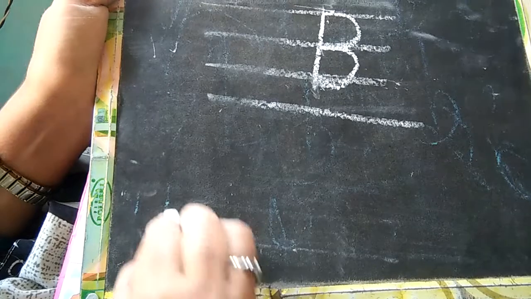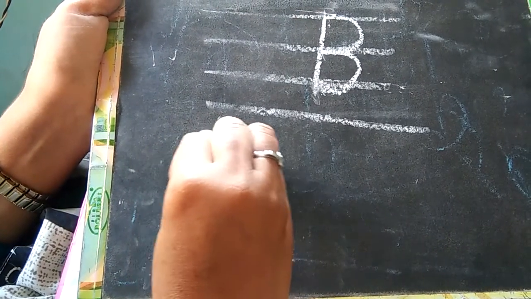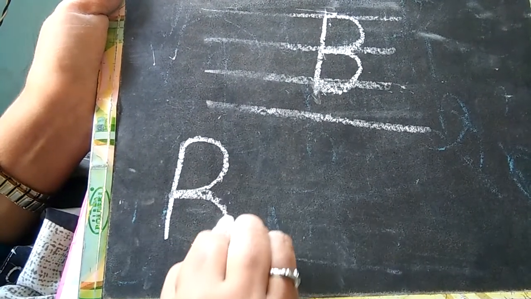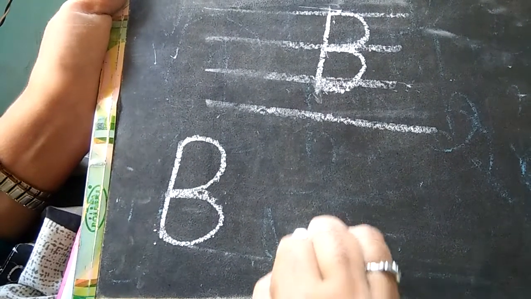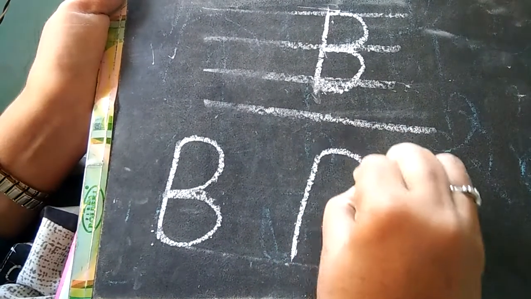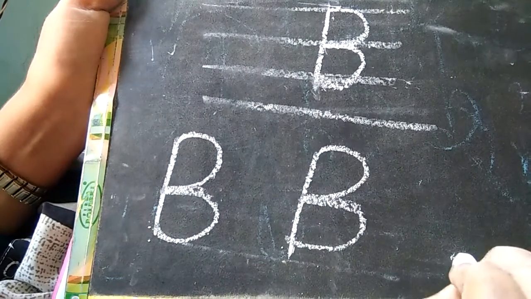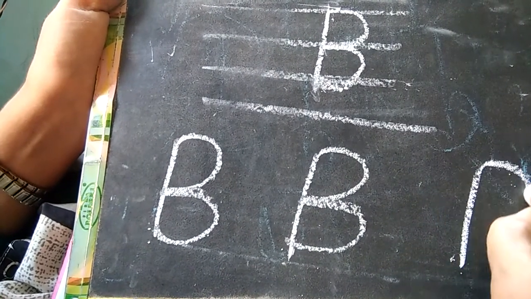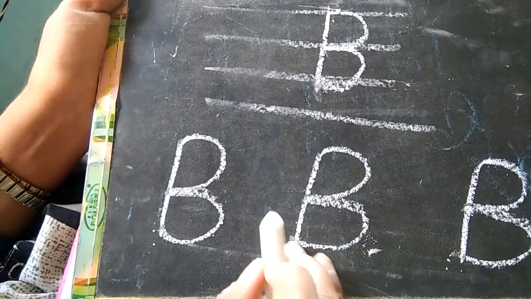See. Or you can write upstroke, bumpety bum, B. Say again. Upstroke, bumpety bum, B. This way also you can write, or this way also you can write.